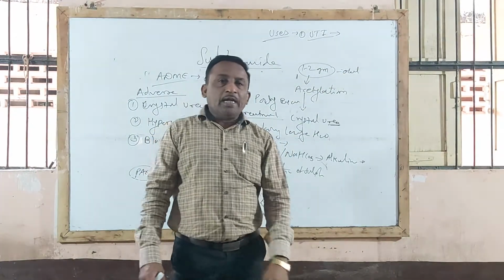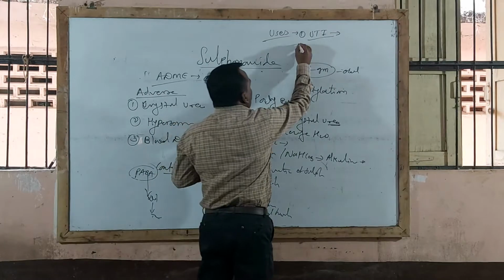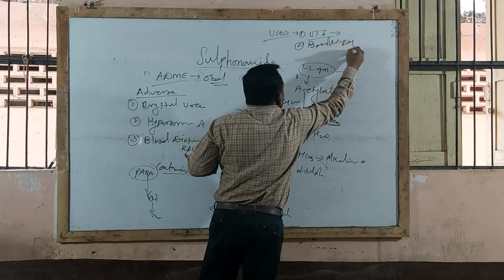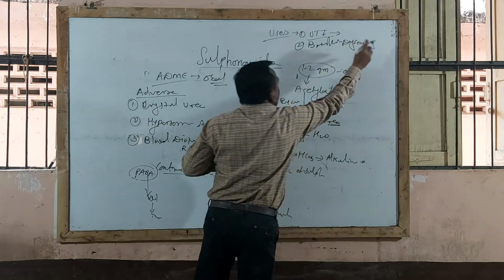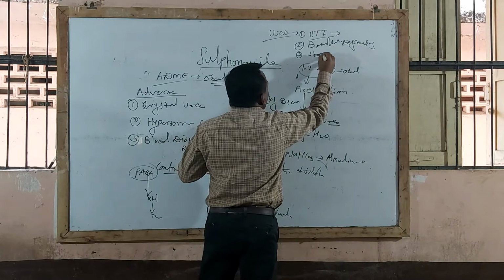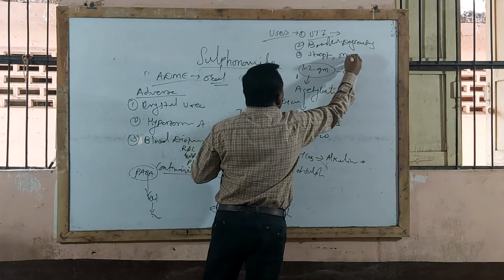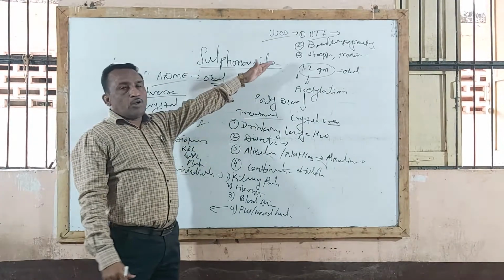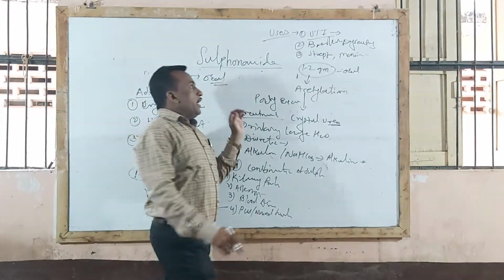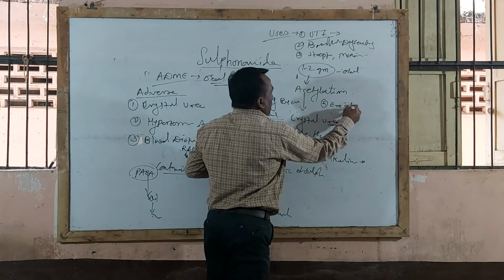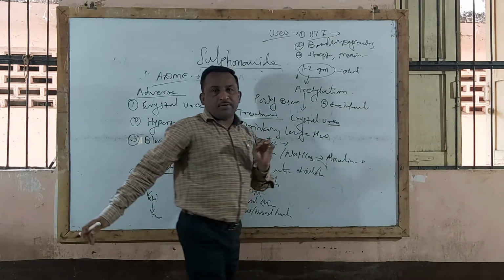In addition to this, sulfonamides are also effective in bacillary dysentery, in bacterial infections, and in streptococcal infections. These drugs are also effective in meningococcal infection, particularly in meningococcal meningitis. In addition, sulfonamides are effective in eye infections, that is in trachoma and conjunctivitis.